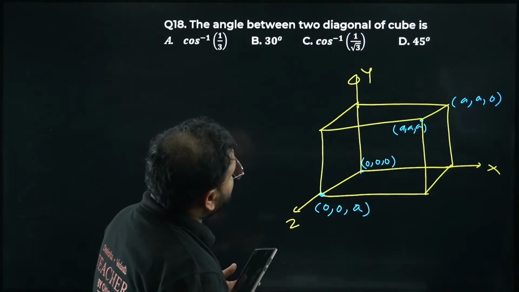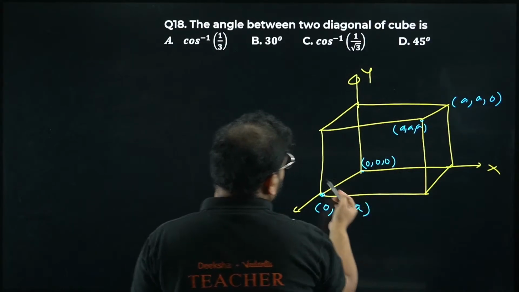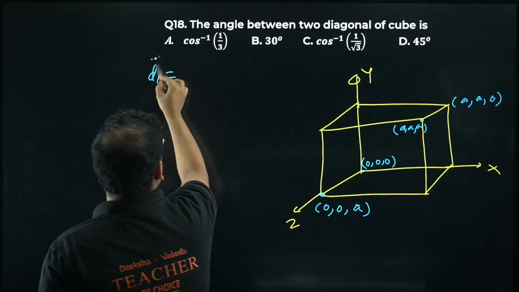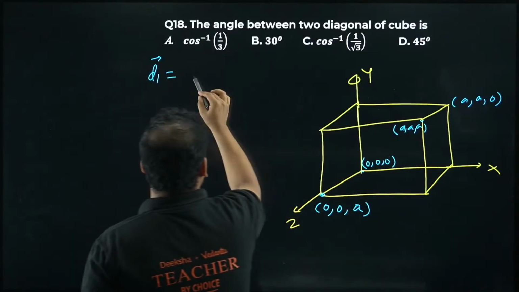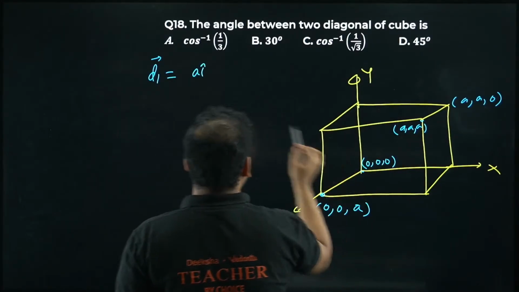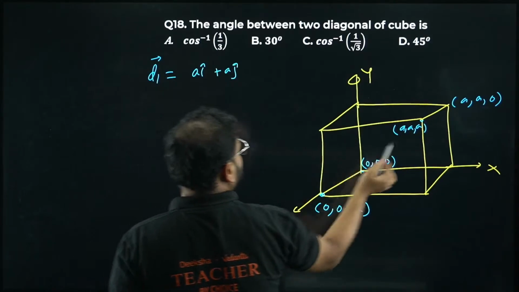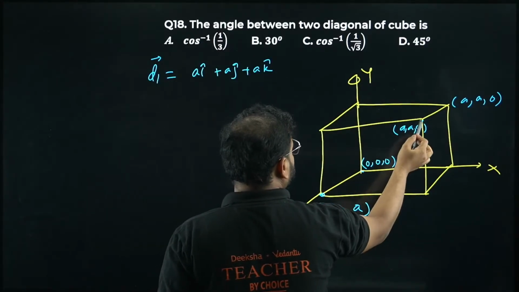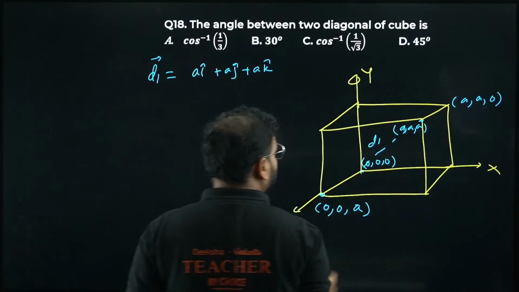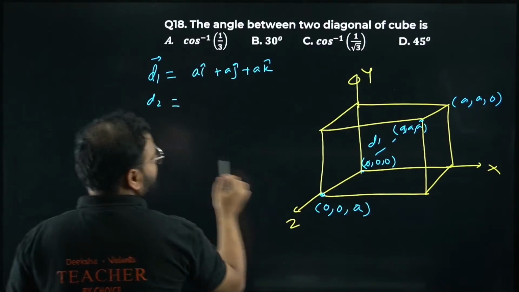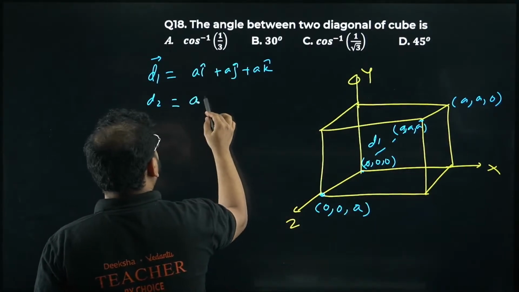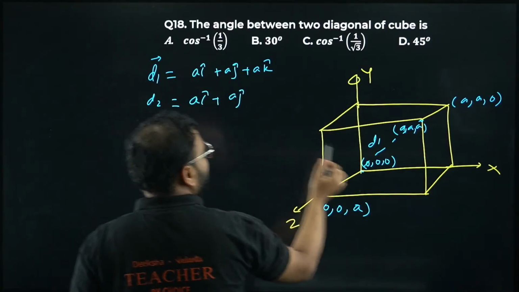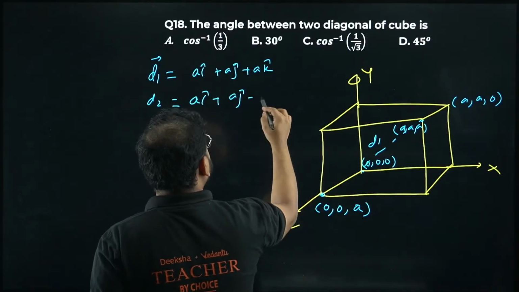So I can write this value, if I'm writing the vectors. Let's say I'm writing that diagonal d1. For d1, from here to here, I'll write a minus 0 is a i cap, a minus 0 is again a j cap, and a minus 0 will become again a k cap. For this vector I'm calling it d1. And for d2, please check: a minus 0 will be again a i cap, a minus 0 will be a j cap, and we have 0 minus a, which will become minus a k cap.